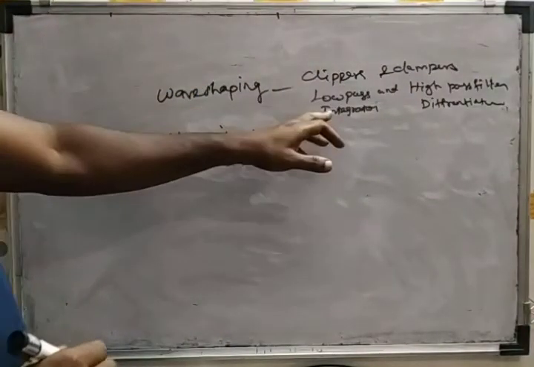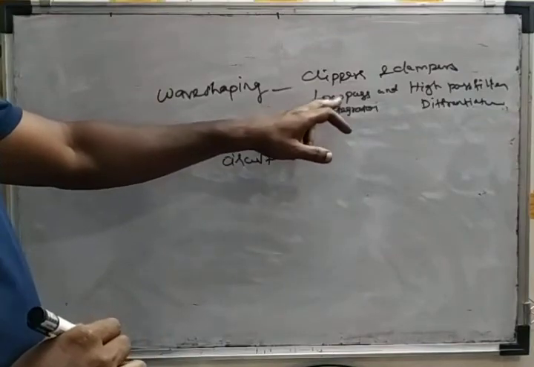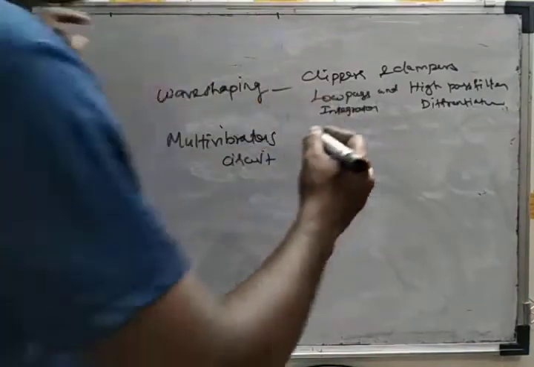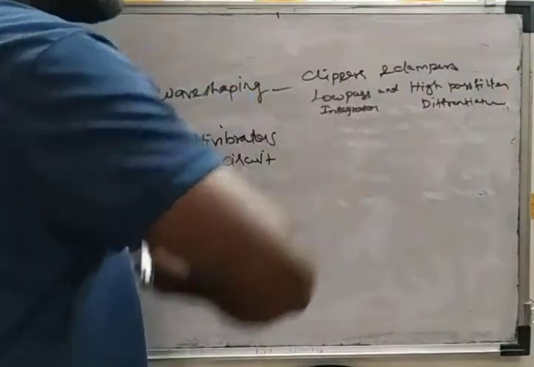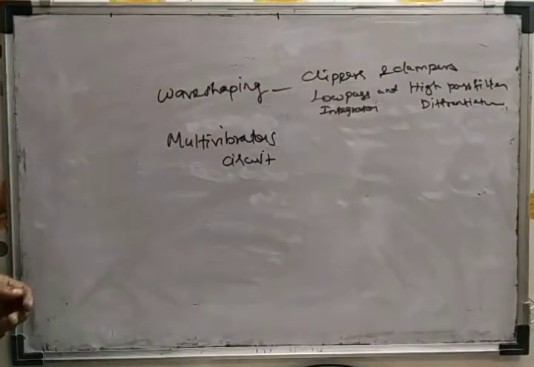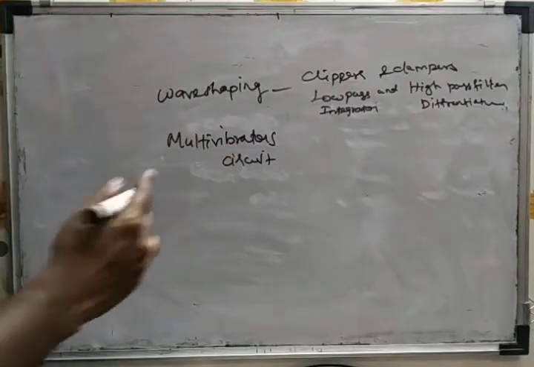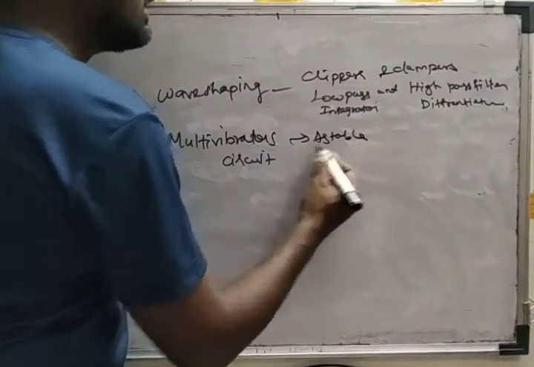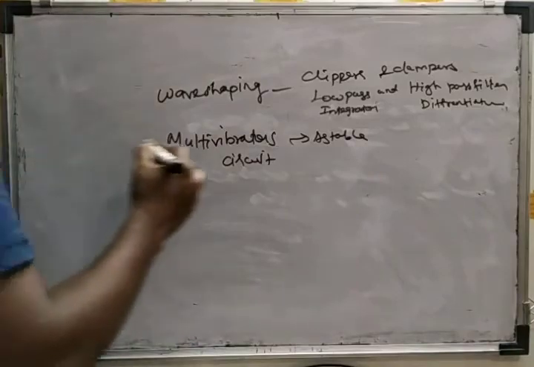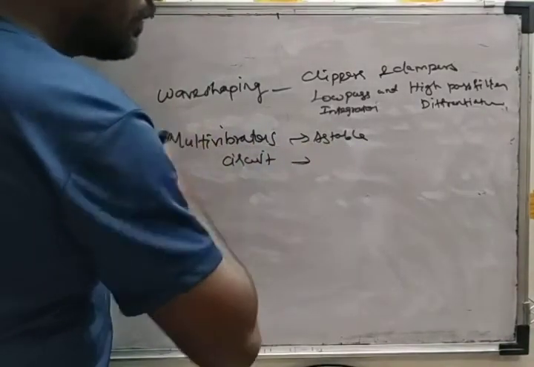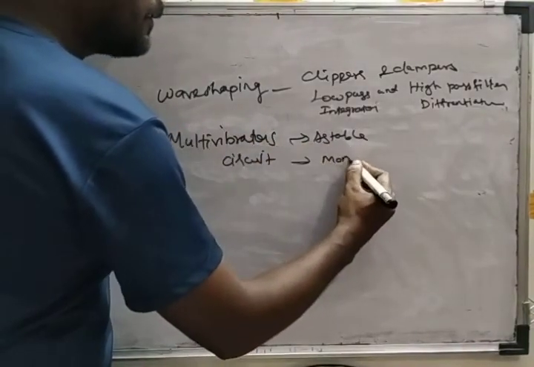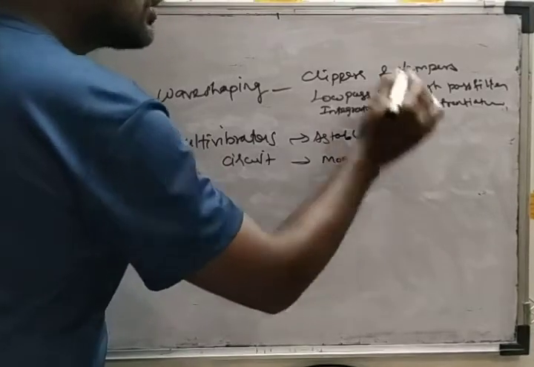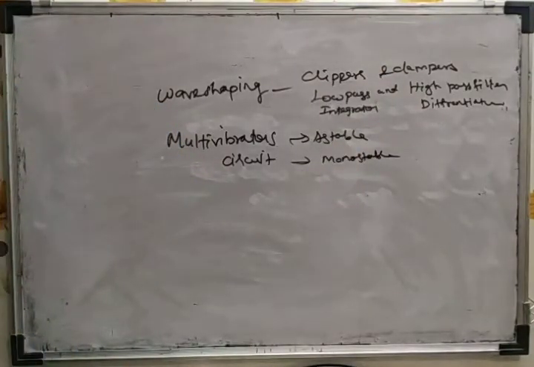So integrator is a special case of low pass filter and differentiator is a special case of high pass filter. Then we discussed the multivibrator circuit. In multivibrators, we discussed the astable multivibrator. The astable multivibrator is used to generate a square waveform, and then we discussed the monostable multivibrator. It is also used to generate either a square waveform or a rectangular waveform.